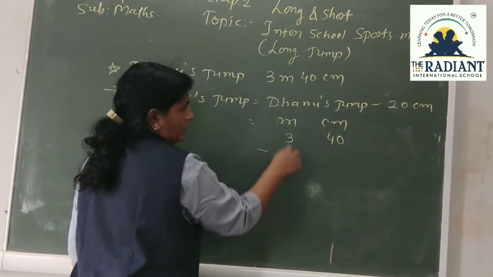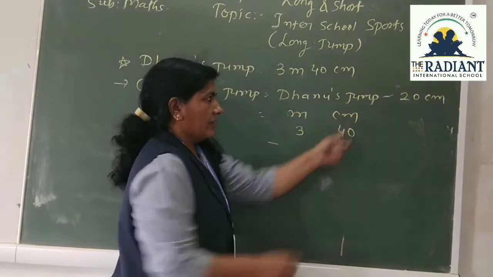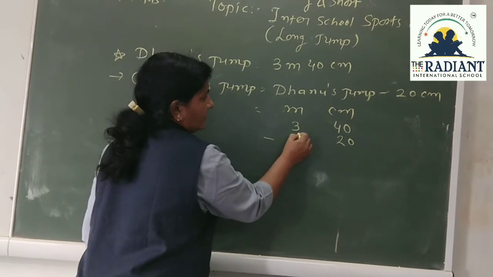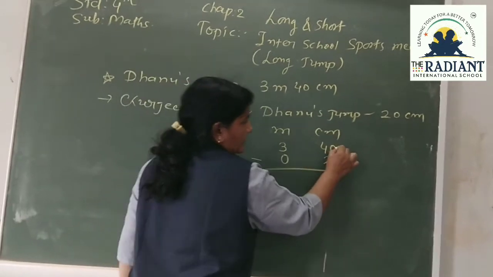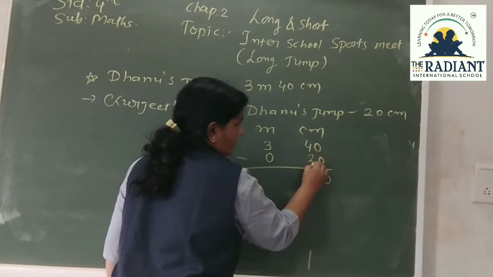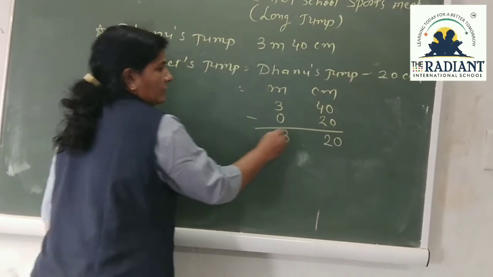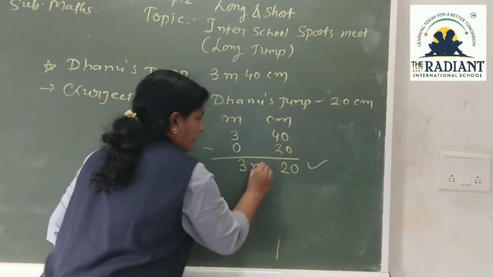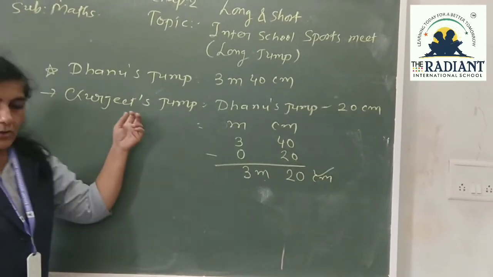So minus 20 centimeter, we will write under the centimeter. Here no meter is there, so I will write 0. So what is the minus? 0 minus 0 is 0. 4 minus 2 is 2. 3 minus 0 is 3. So what is Gurjit's jump? 3 meter 20 centimeter.